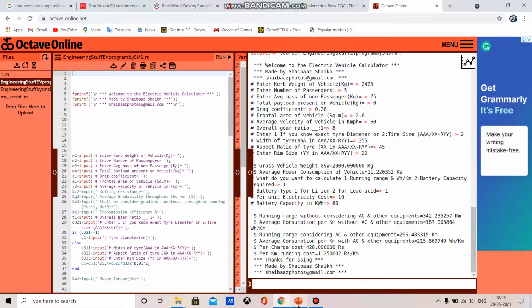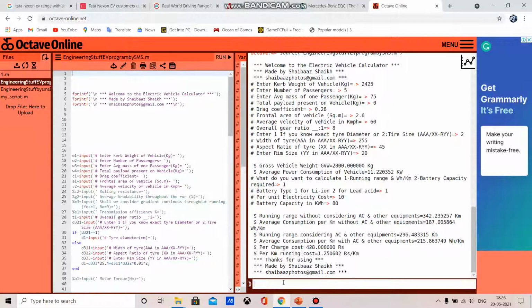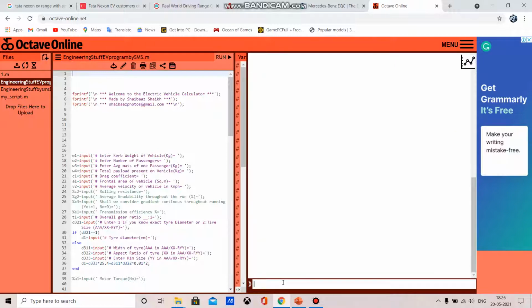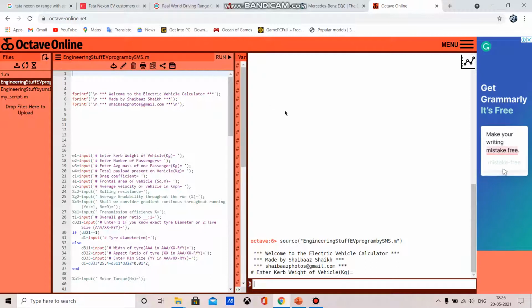So now we will verify for Ather 450X, which is a two-wheeler. So we will run our program. Now first I will clear this screen by using CLC. Okay, so I will again run this program. Now what I have to do is enter this data for the two-wheeler.